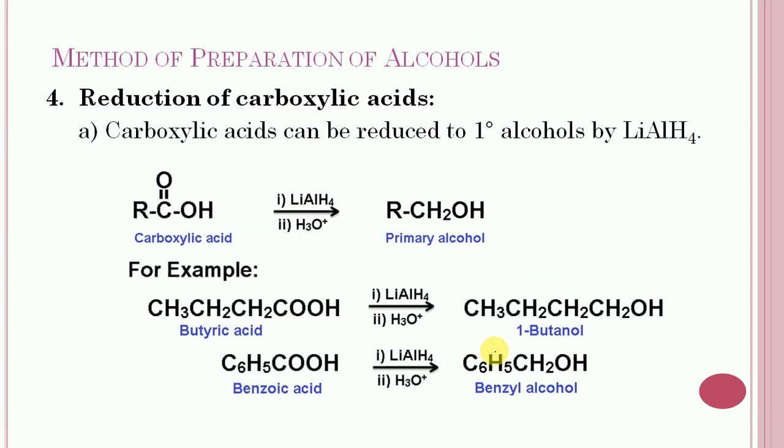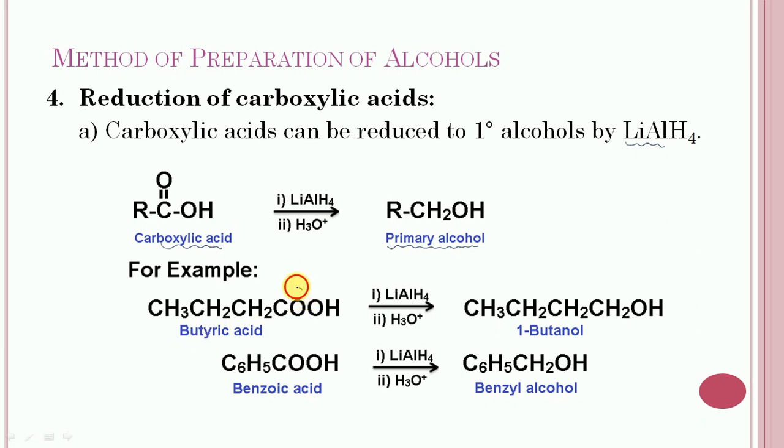Now the next reaction is the reduction of carboxylic acids. Carboxylic acid can be reduced to primary alcohol by lithium aluminium hydride. So let us consider the reaction. Carboxylic acid subjected to reduction will give primary alcohol. In the first case, butyric acid is subjected to reduction.